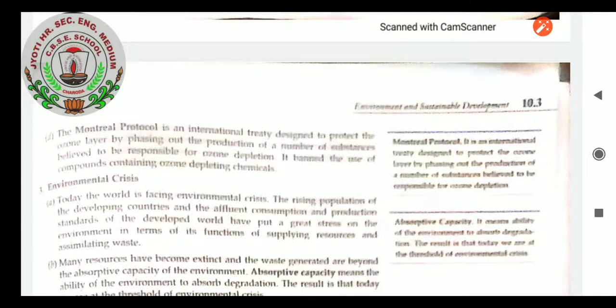Environmental crisis. When we see, students, today the world is facing an environmental crisis. The rising population of the developing countries and the affluent consumption and production standards of the developed world have put a great stress on the environment in terms of its functions of supplying resources and assimilating waste.